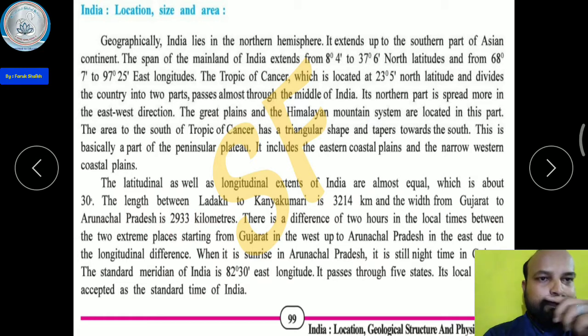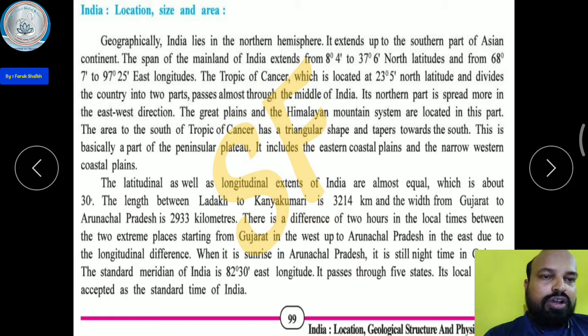So there is a difference of 2 hours in local time between the two extreme places, from Gujarat in the west to Arunachal Pradesh in the east, due to the longitude difference. Due to the longitude difference between Gujarat and Arunachal Pradesh, there is a 2 hour time difference.